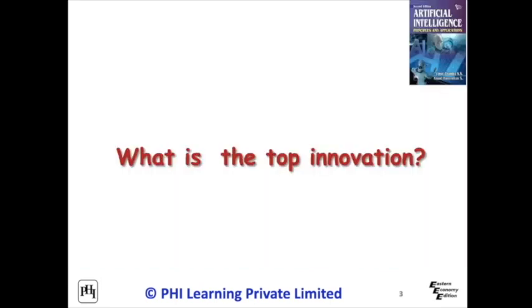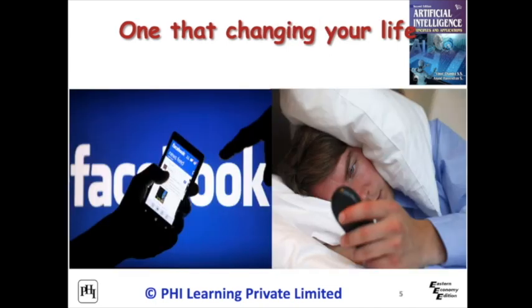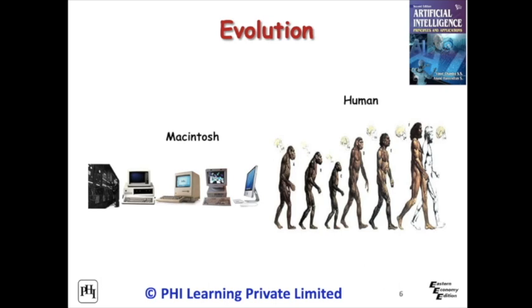What is the top innovation? The Nobel Prize in Physics 1956 was awarded jointly to William Bradford Shockley, John Bardeen and Walter Hauser Brattain for their researches on semiconductors and their discovery of the transistor effect. One that is changing your present life. The evolution of life and Apple computer is shown.